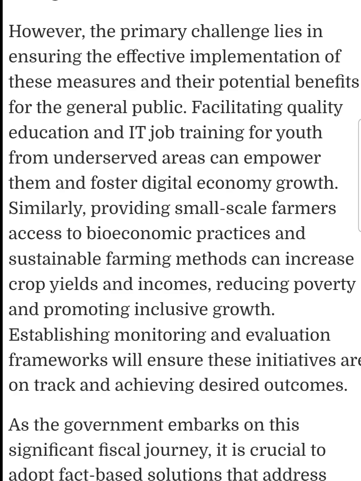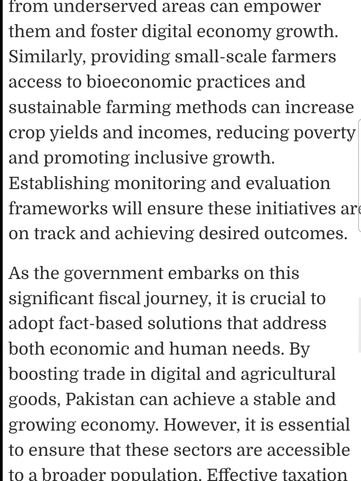However, the primary challenge lies in ensuring the effective implementation of these measures and their potential benefits for the general public. Facilitating quality education and IT job training for youth from underserved areas can empower them and foster digital economy growth.